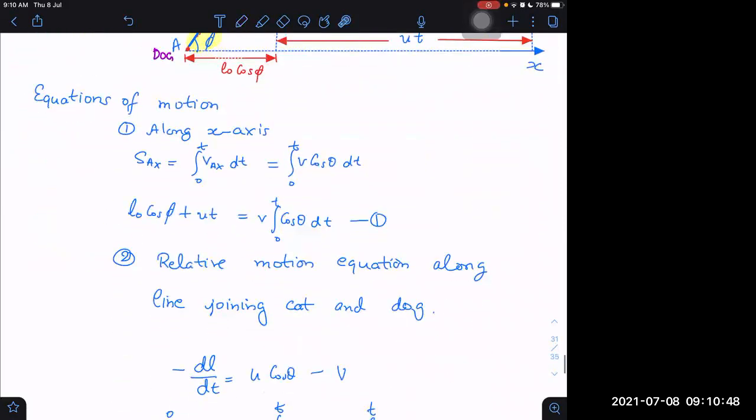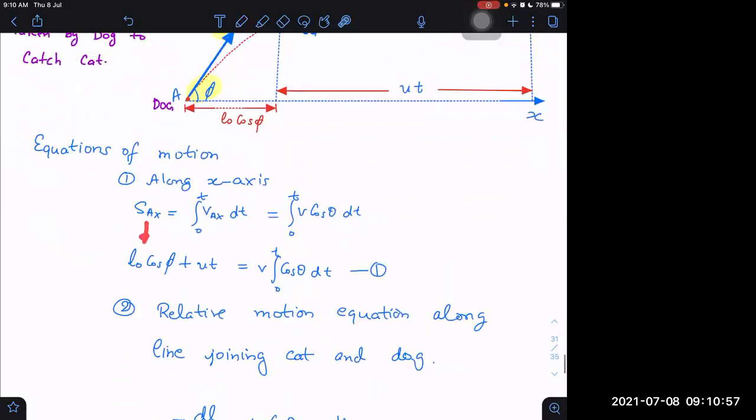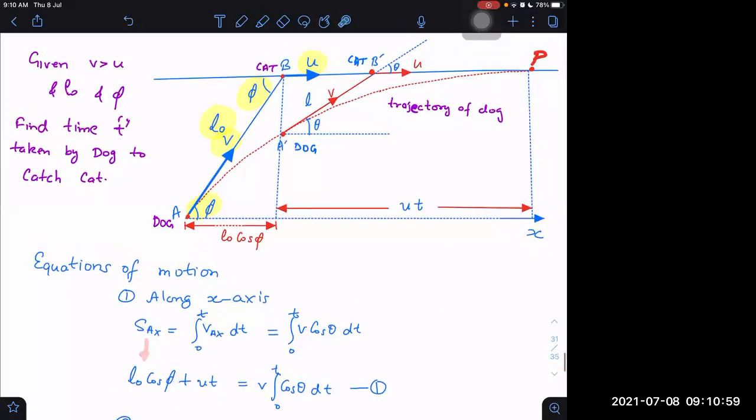So what do we do instead? We leave it here. And I wrote SAX as L cos phi plus ut. This is easy, u into t only, the displacement of the cat. T is the time at which the cat is caught, so it is caught at point P. So u into t is this distance. But the dog has to cover extra.